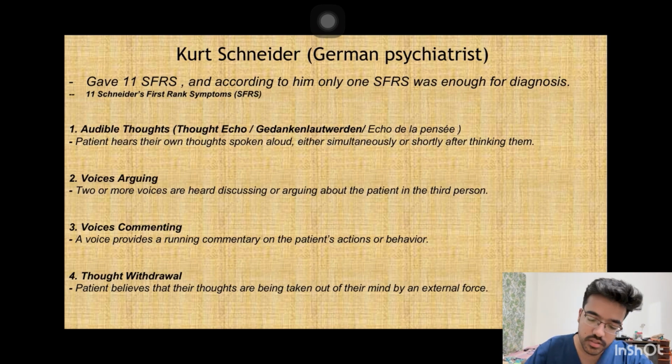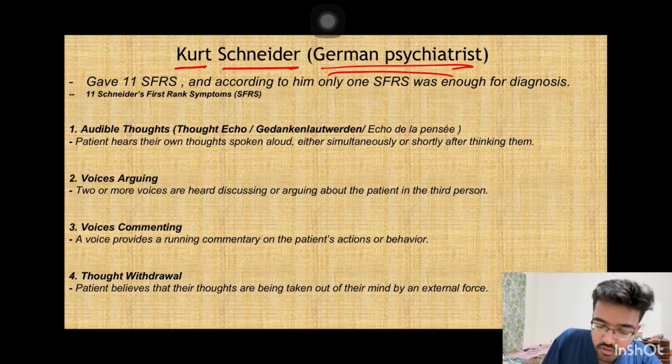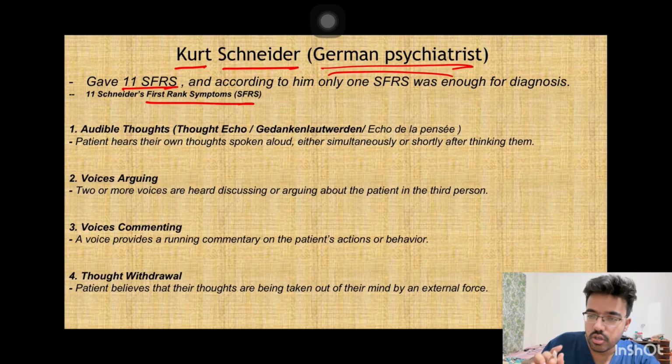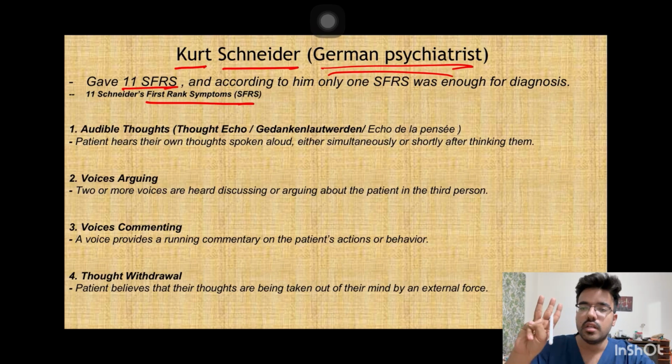The next psychiatrist we need to know about is Kurt Schneider. He gave the Schneiderian first rank symptoms. Any one of them was enough to make a diagnosis of schizophrenia back then. So there are 3 auditory phenomena, 3 made phenomena, and 3 thought phenomena, so 9, and 2 other symptoms which I will be telling you.